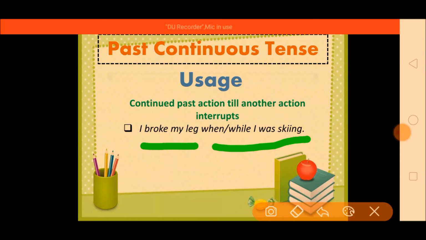So the action which is another action interrupts, the action which is interrupting, that is in simple past: I broke my leg. Okay, let's see another example.